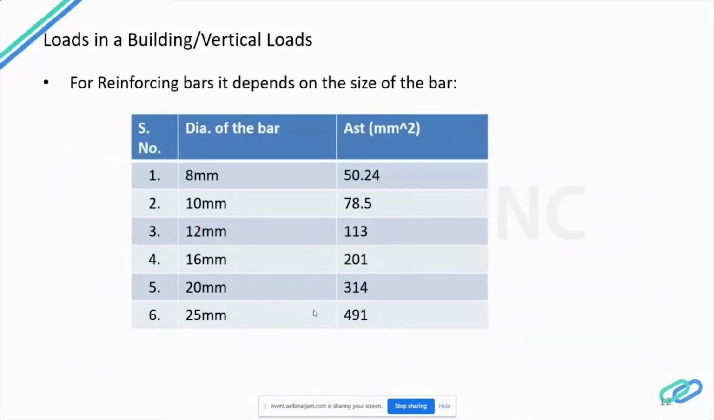I have a question. I have arrived at the diameter of the bar and the AST. Can anyone tell me how I have calculated this depending upon the size of the bar? I think you might have learned this, but I just want to know how much you are aware of this AST calculation.